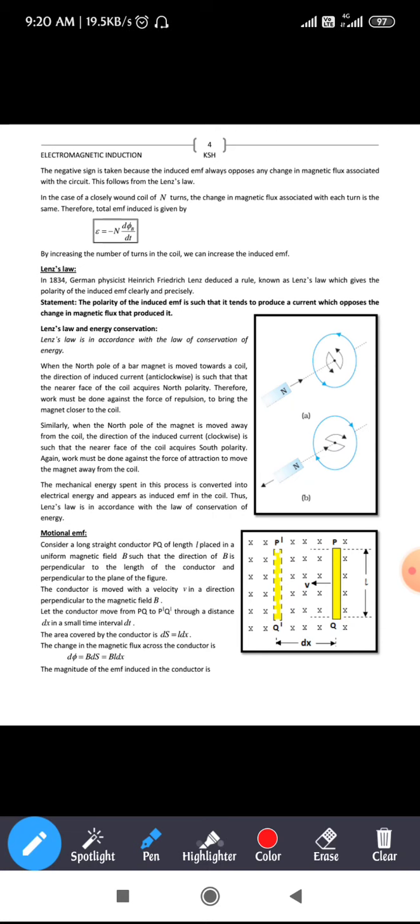So this is an important derivation. Even in your examination they ask this question for 5 marks. Let me explain about that. I'll just read out that theory part, and later I'll explain.